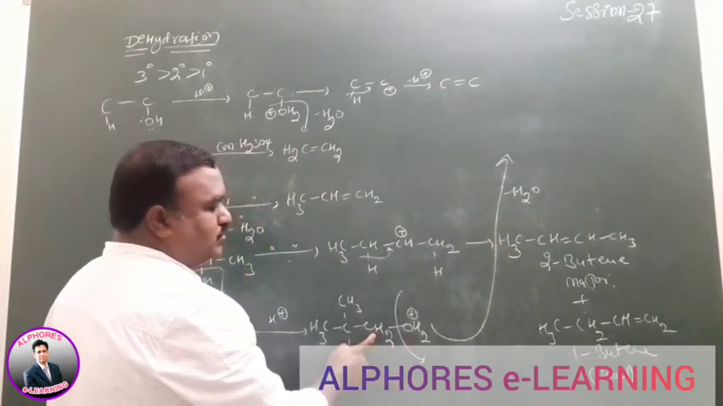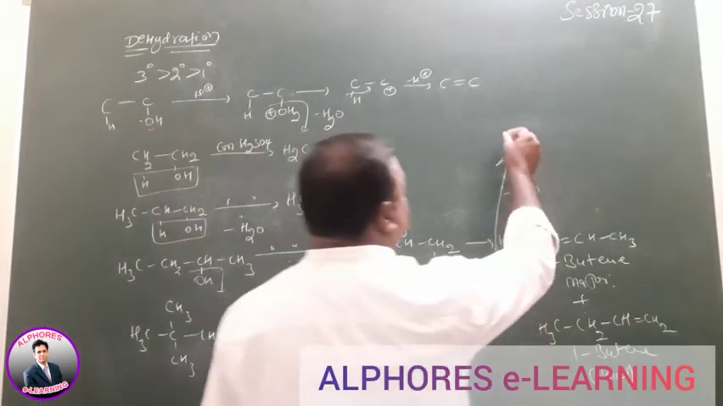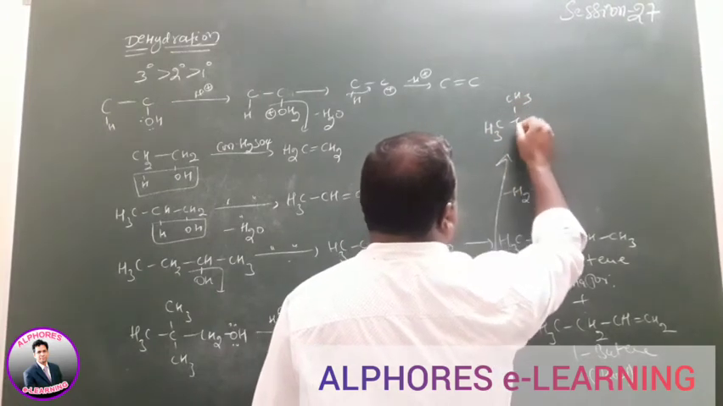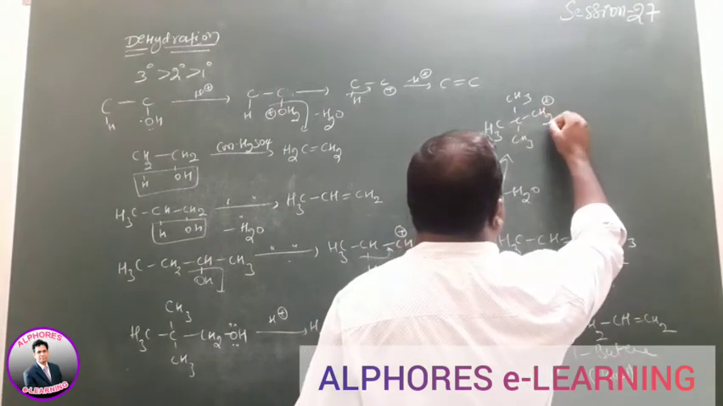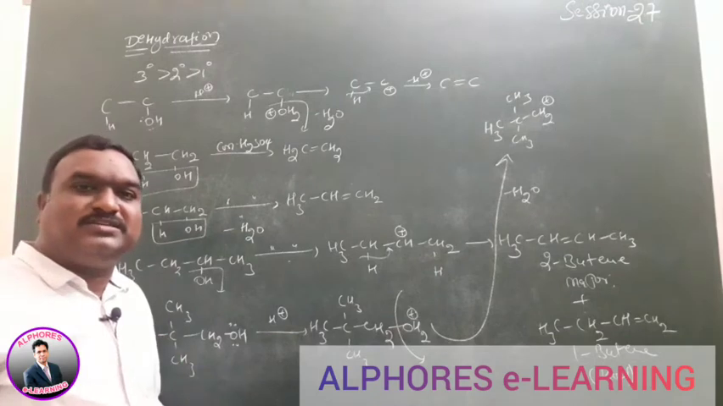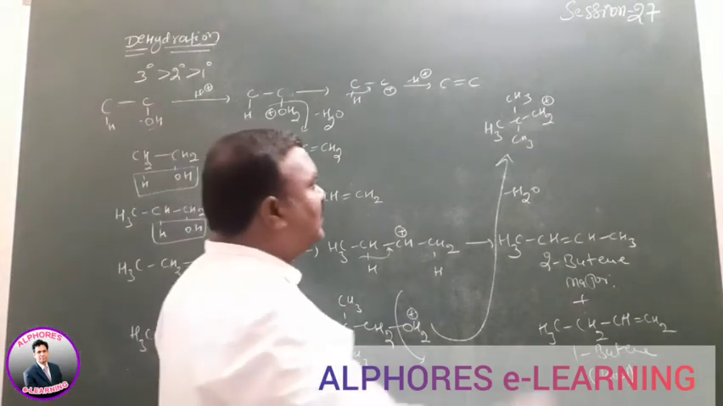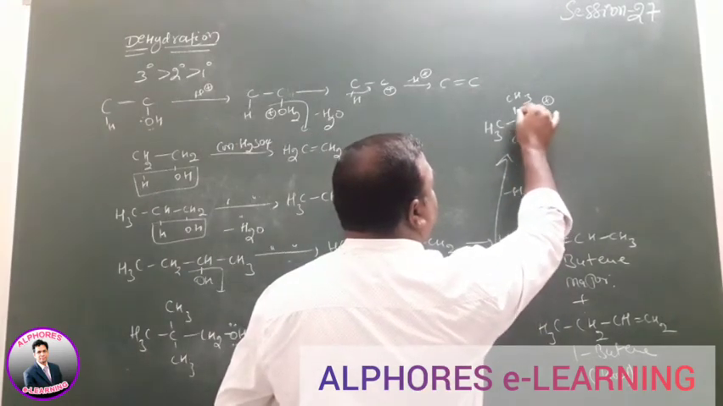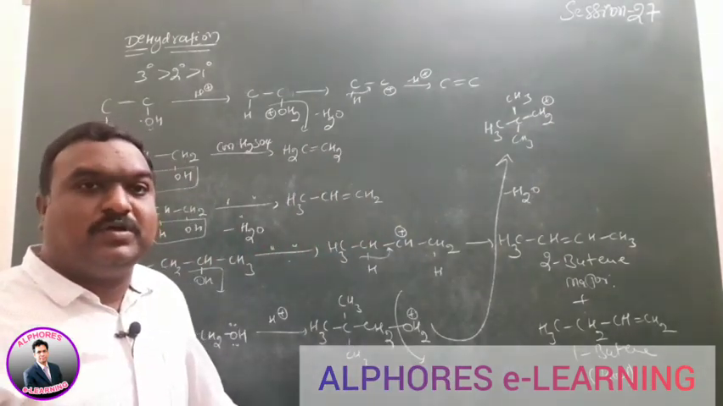It gains positive charge. Why? Because it is going to lose the sigma bond in this one. That means here CH3, again CH2 plus. The formed carbocation is a primary carbocation, but the adjacent carbon has quaternary nature. Quaternary nature means how many carbon-carbon bonds? 4 carbon-carbon bonds are there here.